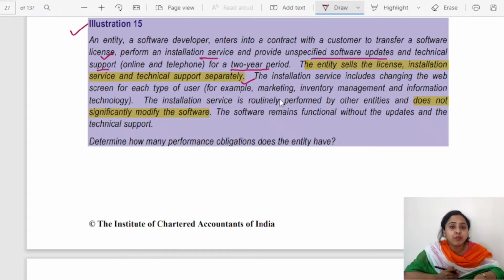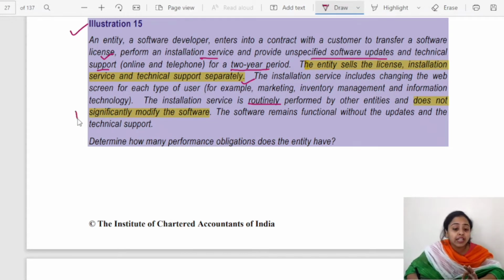If one is of marketing, they might be needing some other data. Okay, whereas if somebody is managing the inventory, they might be requiring some other data. Okay, so their user interface is customized accordingly, updated accordingly. The installation service is routinely performed by other entities and does not significantly modify the software.